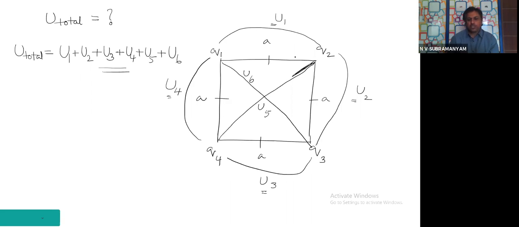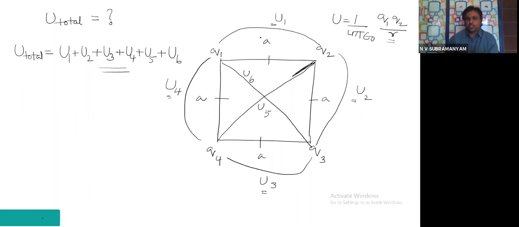So each potential energy you calculate with that distance. See carefully. You know the formula for potential energy. Don't forget the formula for potential energy: 1 by 4 pi epsilon 0 Q1 Q2 by R12, where R is the distance. This distance you carefully calculate.